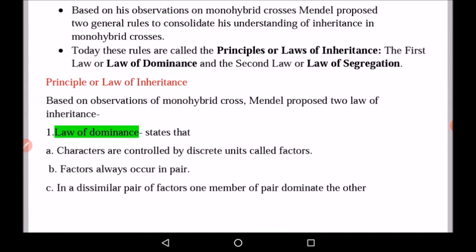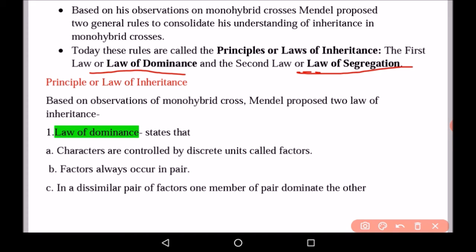Now based on his observation of monohybrid cross, Mendel gave 2 general rules to consolidate his understanding of inheritance in monohybrid crosses. These are basically known as principles or laws of inheritance. So he gave 2 laws. First is law of dominance and second is law of segregation.